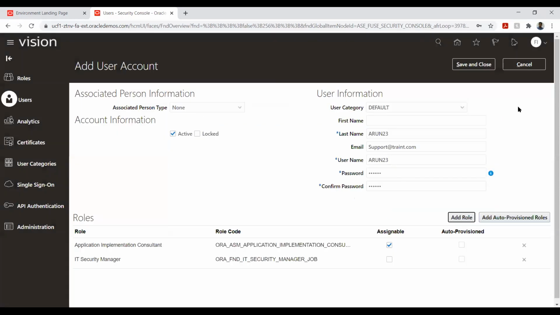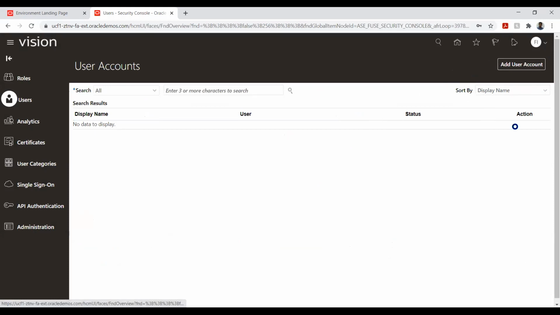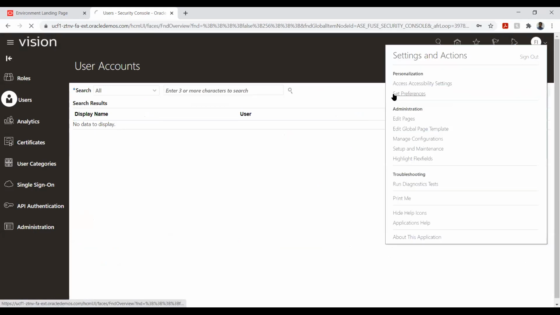These are the two roles that we need in order to do any configuration or add a new user and the other things. So we will save this and log in using this particular username called Arun23. Okay, so I'll log out from here.